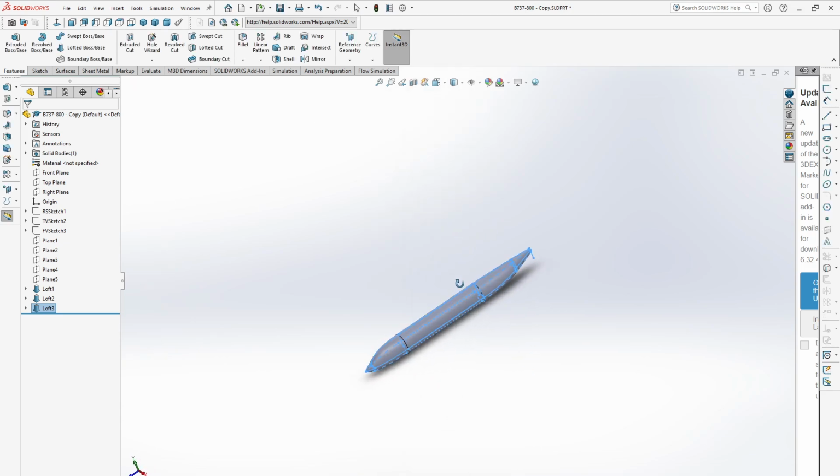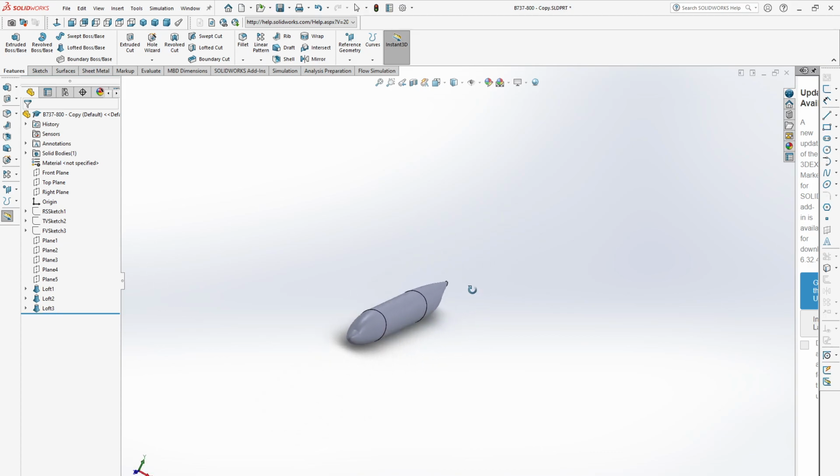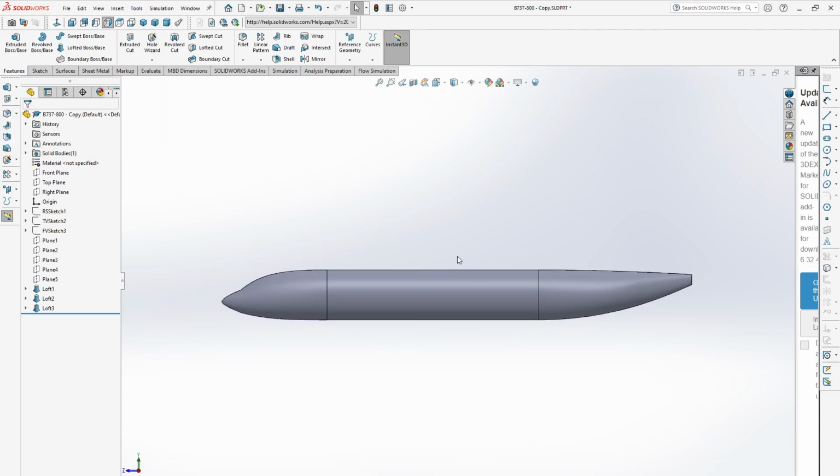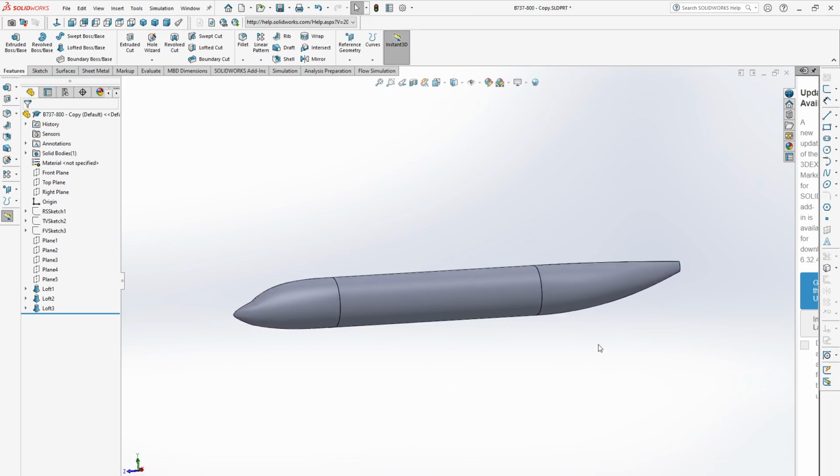So this is our fuselage. Okay, I think you can do it yourself now.